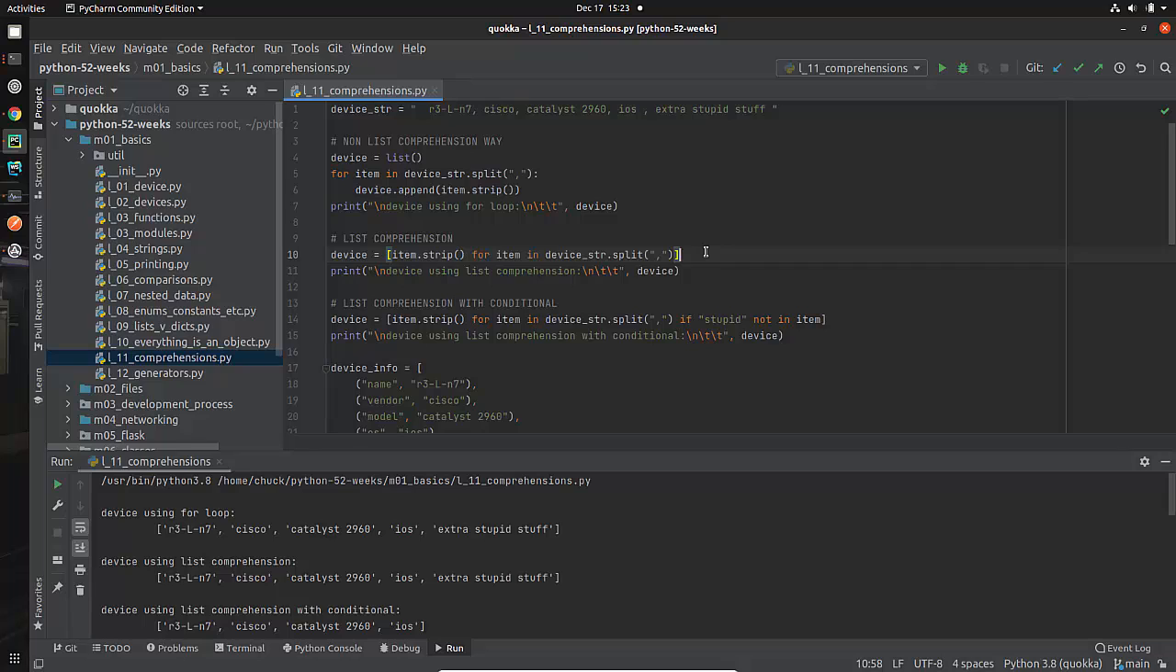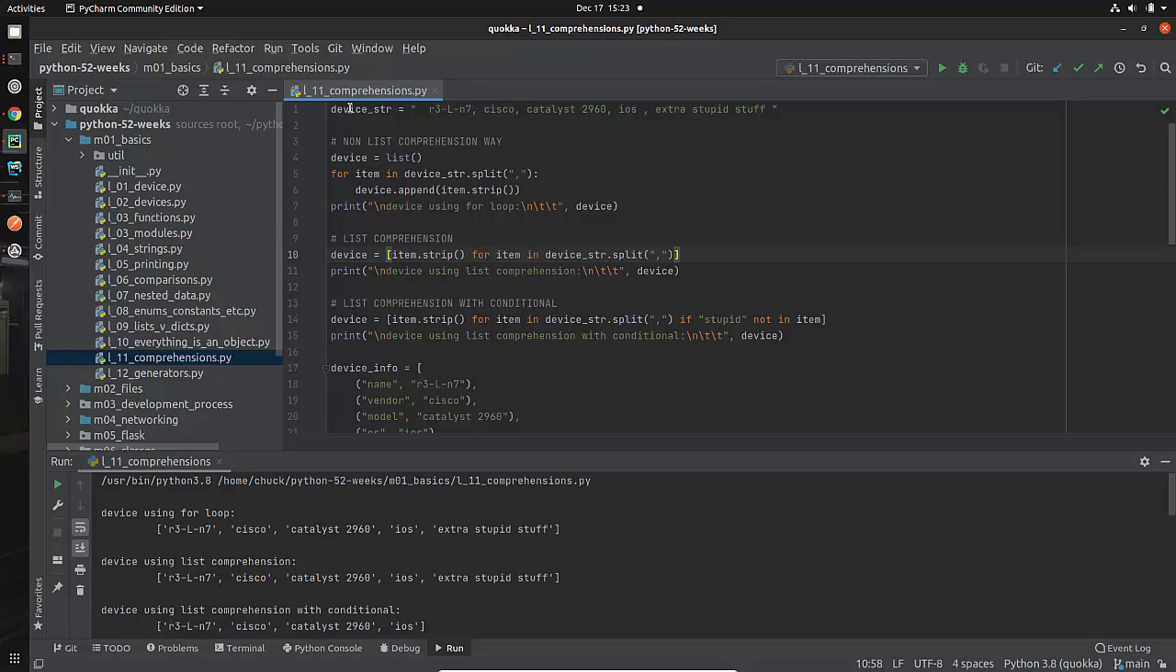I'm hoping that I'll be able to explain it in such a way that you're able to parse any comprehension that you come across. The first thing, though, that I want to talk about is how you can do things that we're going to be doing in a non-list comprehension way, just so you understand.